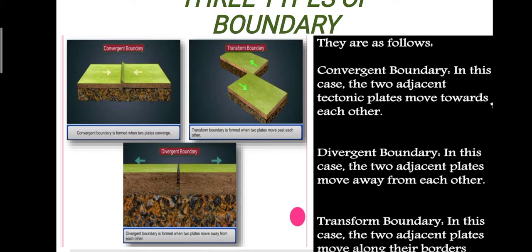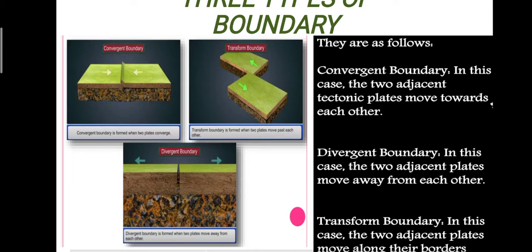In the first picture, the convergent boundary, both the plates are attracted towards each other. Both the arrows are showing here. They are attracted towards each other and they collide with each other. And in the divergent boundary, the adjacent plates move away from each other.